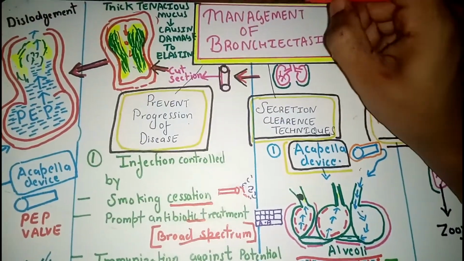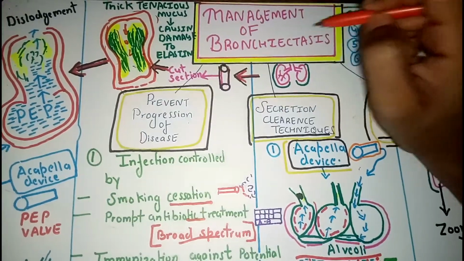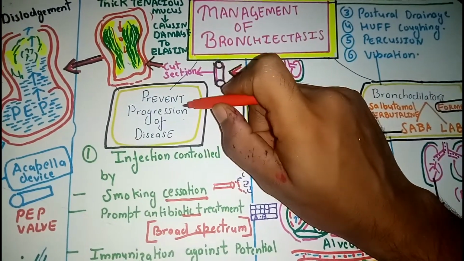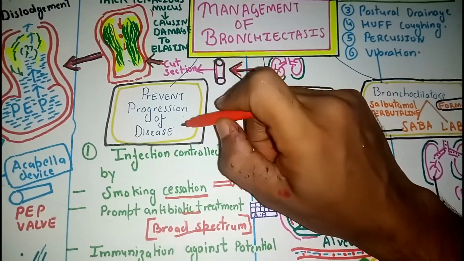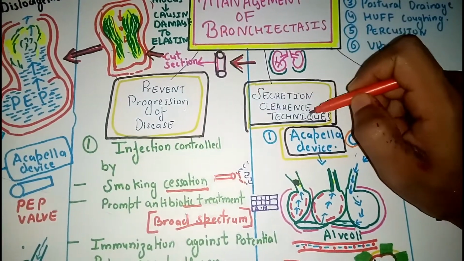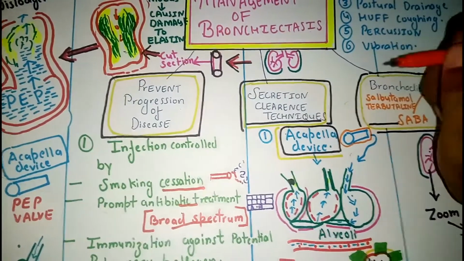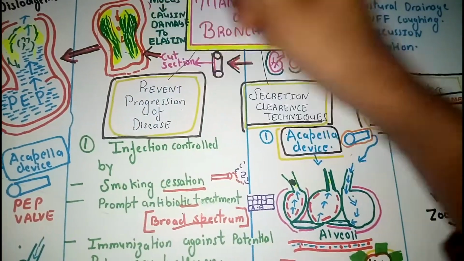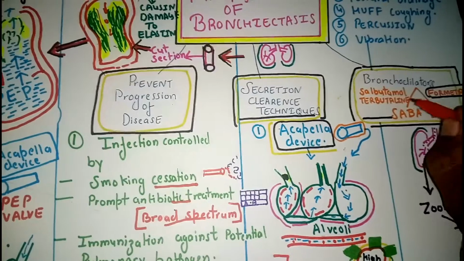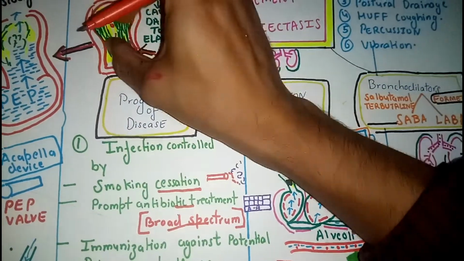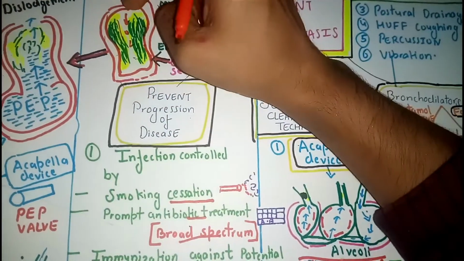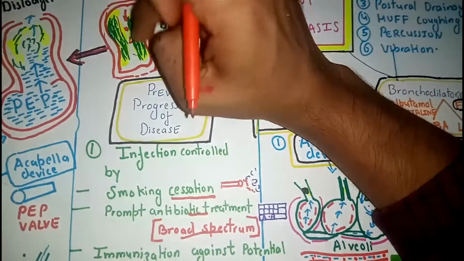Now, the core agenda of our today's topic, the management of bronchiectasis, revolves around basically three components. The first component is the prevention of the progression of the disease so that the disease cannot progress further. The second one is the clearance techniques for the secretion, various therapies used for the clearance of the mucus from the bronchi. And the third component is the initiation of the bronchodilator therapy so that the bronchoconstriction will be removed and bronchodilation will occur so that the easy exchange of oxygen and carbon dioxide takes place.